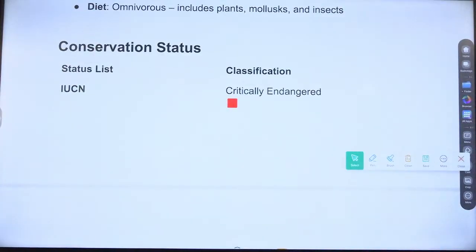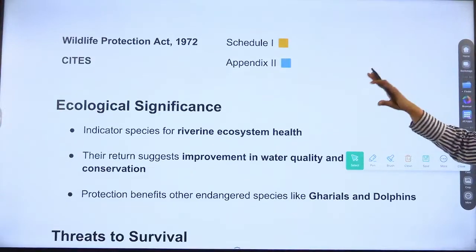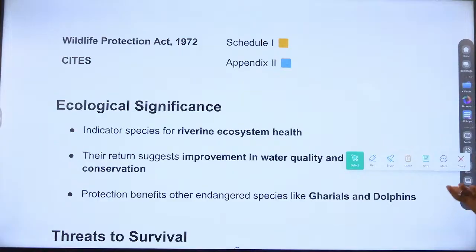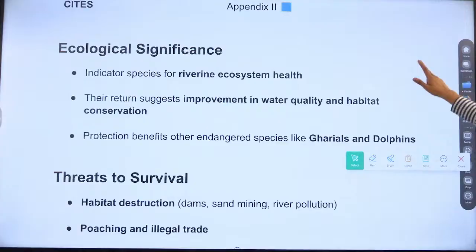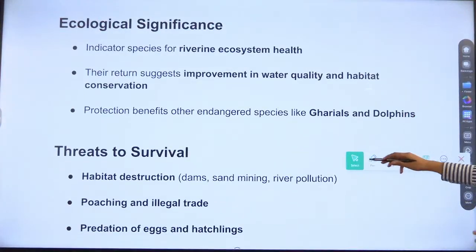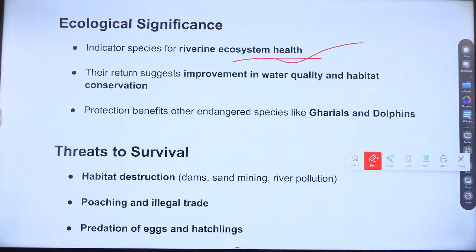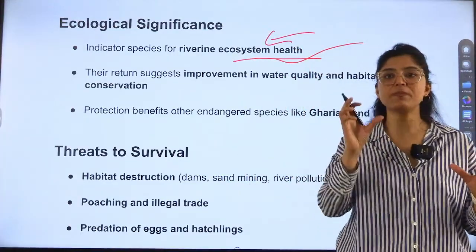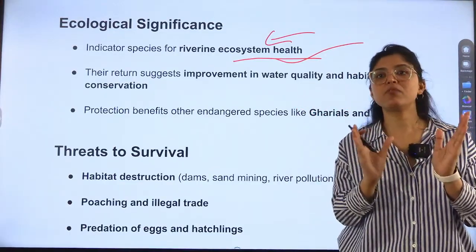Now, conservation status is IUCN has given it critically endangered status. Wildlife Protection Act in India 1972, Schedule 1. Again, very important. Attention has to be given. CITES Appendix 2. Okay. Ecological significance is what? It is an indicator species for riverine ecosystem health. Indicator. It indicates the health of the river. Indicator species means they will indicate the change which is happening in the ecosystem in which they are living.